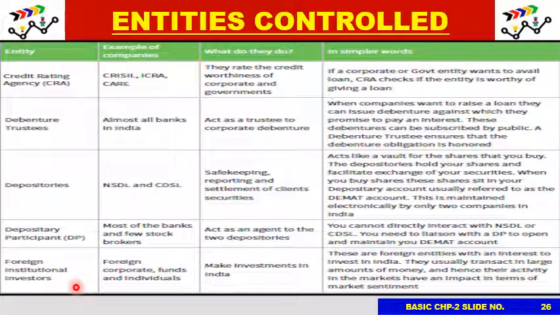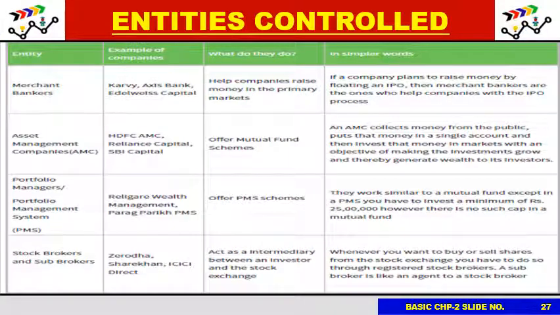And foreign institutional investors, foreign corporate funds and individuals. So these are the entities for which SEBI has made certain rules. You can read it. It is self-explanatory. Any questions with respect to them, you can ask me. We continue with the entities control.